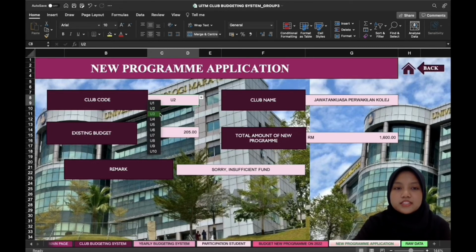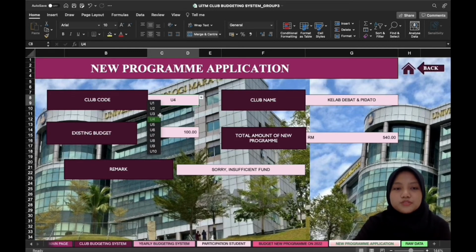So, for the next club code, which is U3, which is Club Estetika Budaya, their existing budget is negative 550 ringgit, and their total amount of new program is 1,400 ringgit. So their remark is sorry, insufficient fund. Next, for the U4, which is Kelab Debat dan Pidato, their existing budget is negative 100 ringgit, and their total amount of new program is 540 ringgit. So their remark is sorry, insufficient fund.